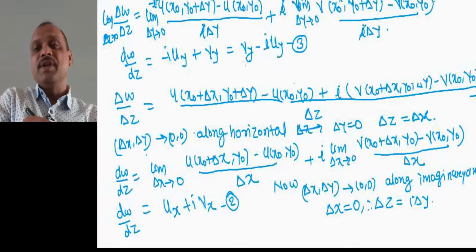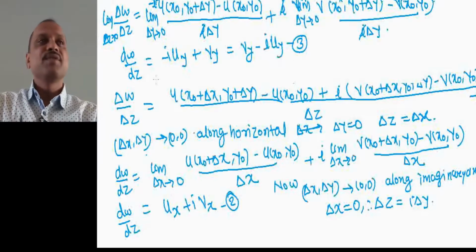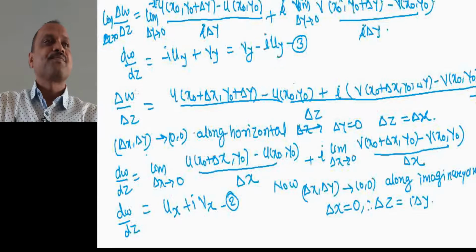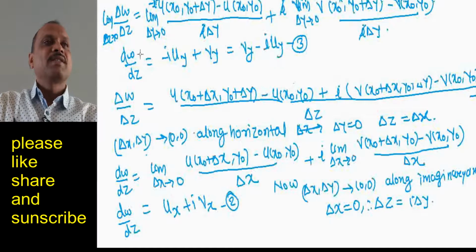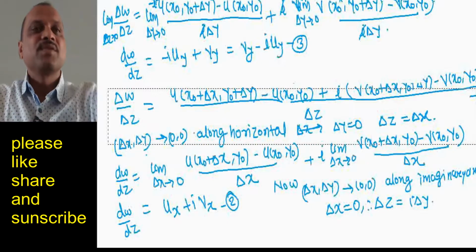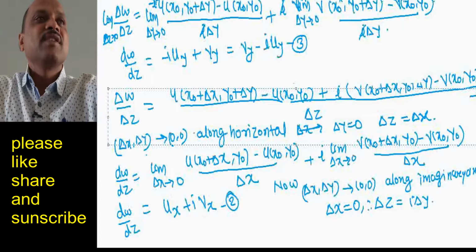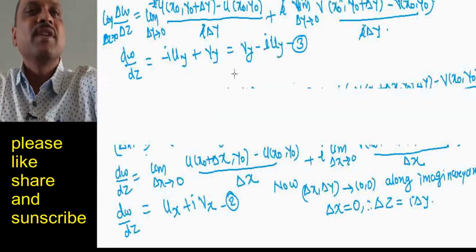But the derivative is unique, therefore we have to equate equation number 1 and 2, as the derivative is unique, this value must be equal.